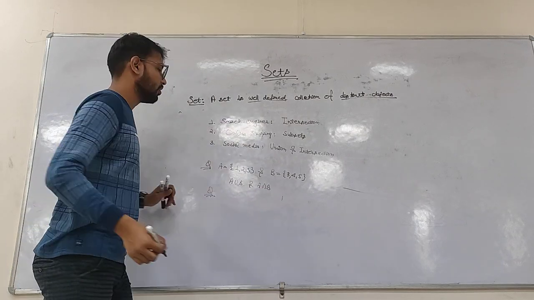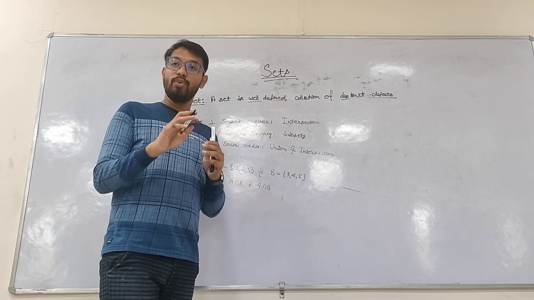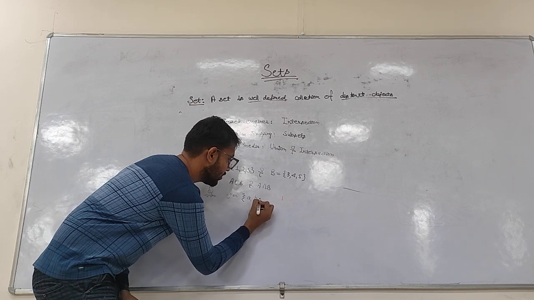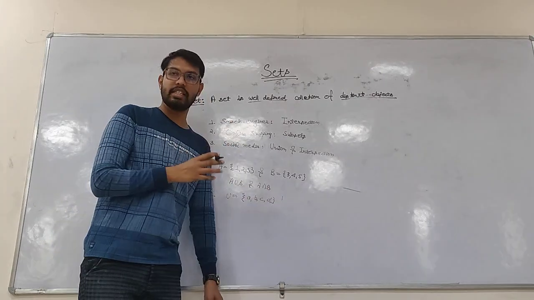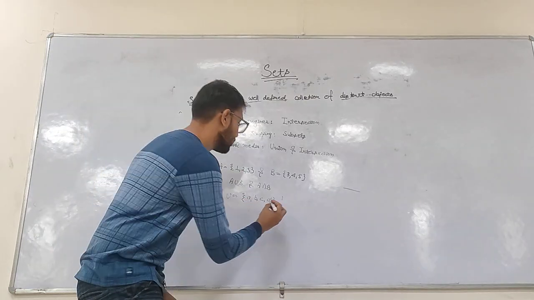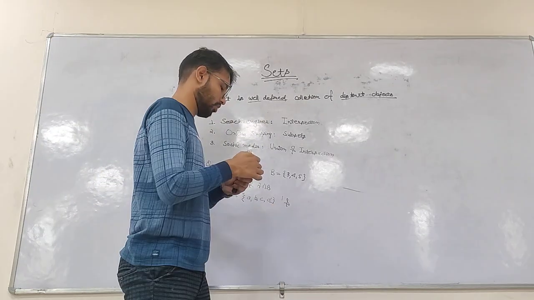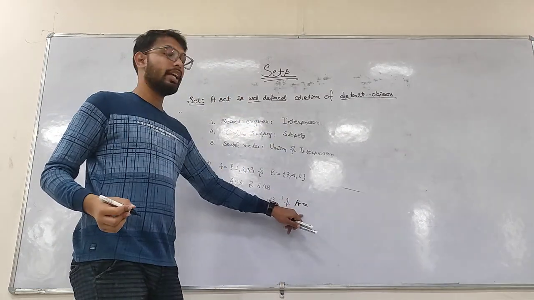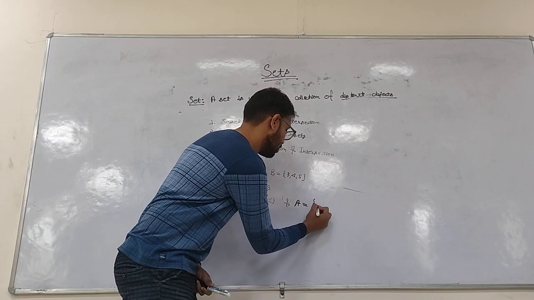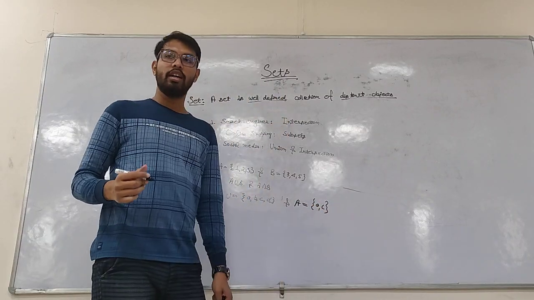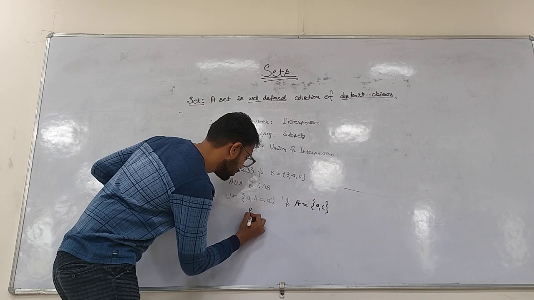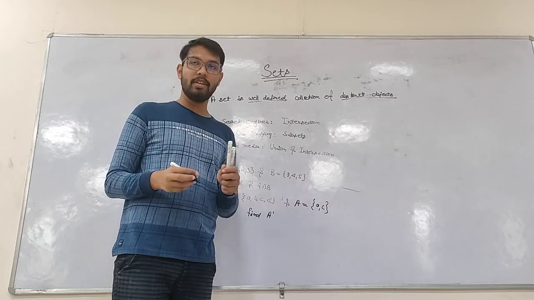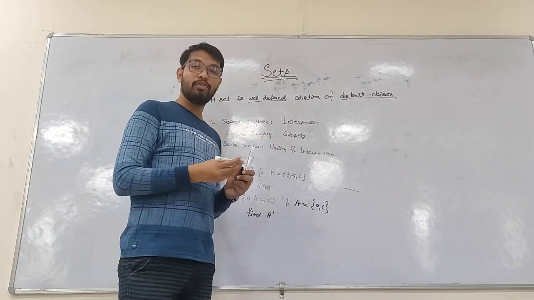The second question would be, if U has some set, let's say U is equal to A, B, C, D, this is the first set, and let's consider A is equal to A and C. You need to find out A complement. This I have already discussed a few minutes before.